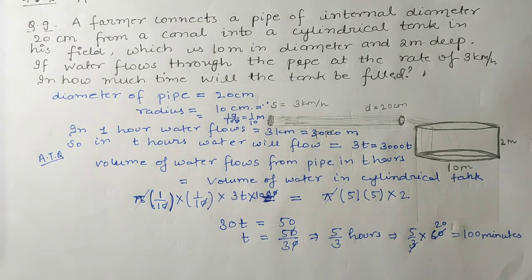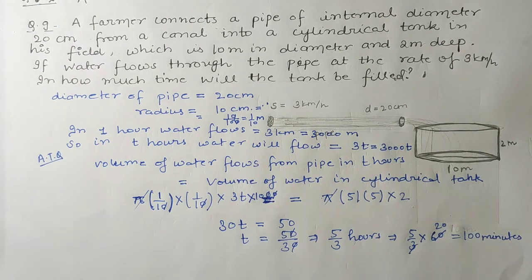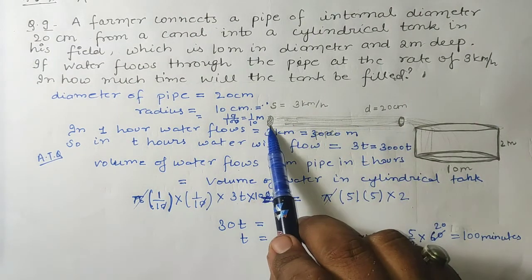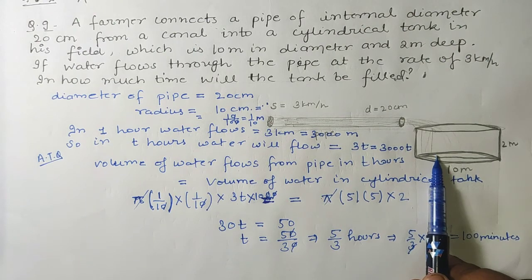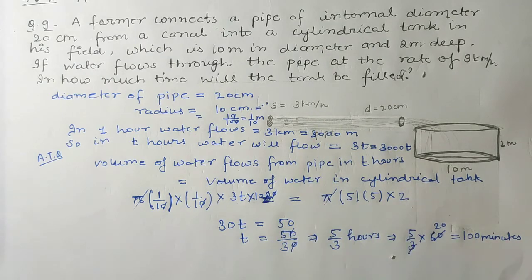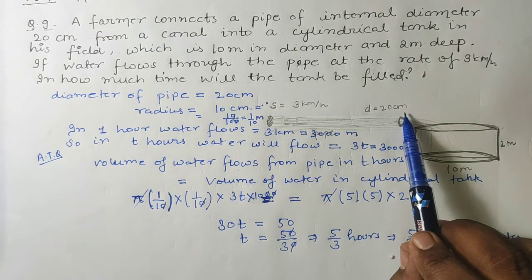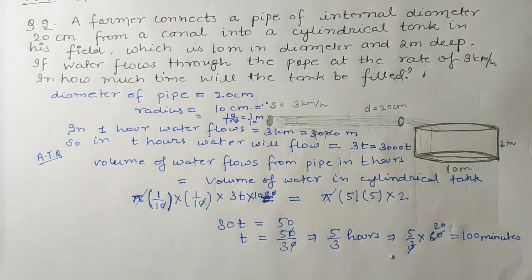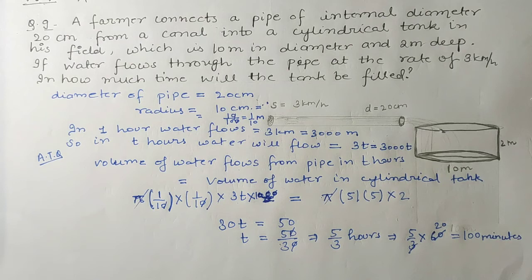Okay students, once again I am repeating everything. See, it is given that there is a pipe which connects from a canal to a cylindrical tank, and water flows in this pipe at the speed of 3 km per hour. The diameter of this pipe is given as 20 centimeter. So students, we have to find in how much time this cylindrical tank will be filled.